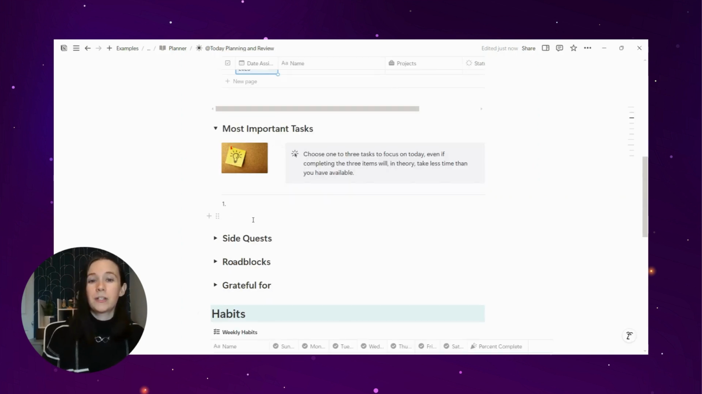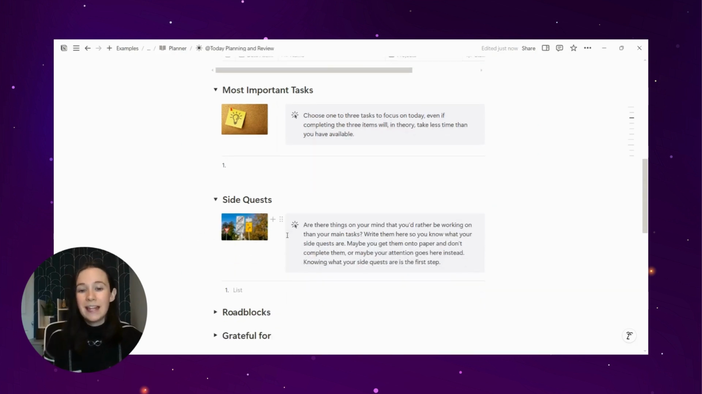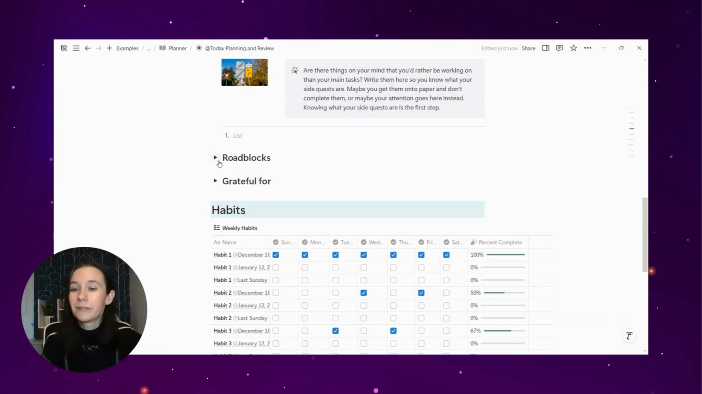The next 4 questions are, again, a journal prompt. What are your most important tasks? 1 to 3 of them that you need to focus on. Side quests, I like to use this if there's something on my mind that I would rather be working on than my main tasks. I write it down, partially to get it on paper so I don't forget it, and then sometimes that's enough to focus me on the most important things. But also, if my attention goes there instead, at least I know that it was an intention of mine at the start of the day on some level.